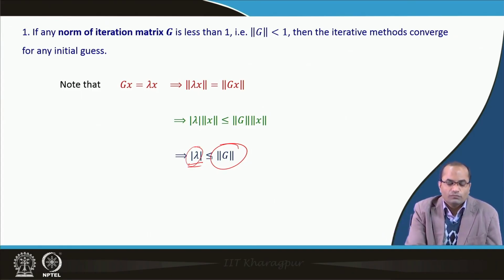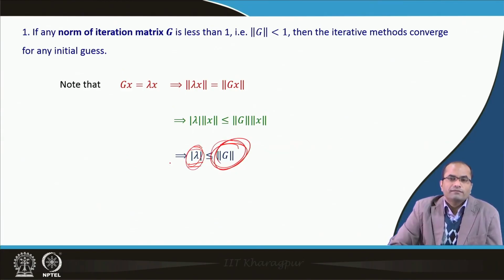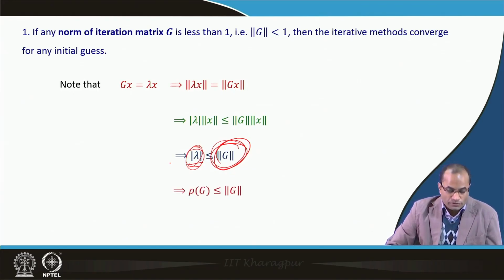Then we have the necessary and sufficient condition which says that the iteration scheme will converge.